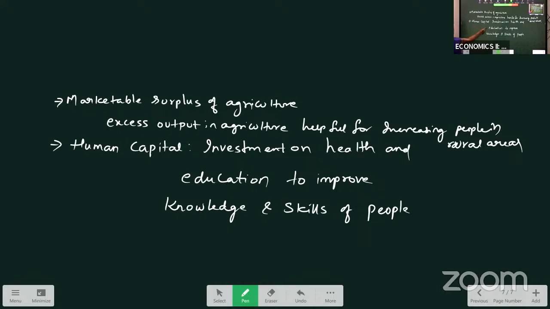Human capital is what? Investment on health and education to improve knowledge and skills of the people. When we have knowledgeable people or a skilled labor force, obviously development happens in the country. Clear? So this is all about our VSAQs from this chapter. As we have completed our first unit, what are all the questions you need to prepare here? So chapter 1, that is our Indian economy, first LAQ.